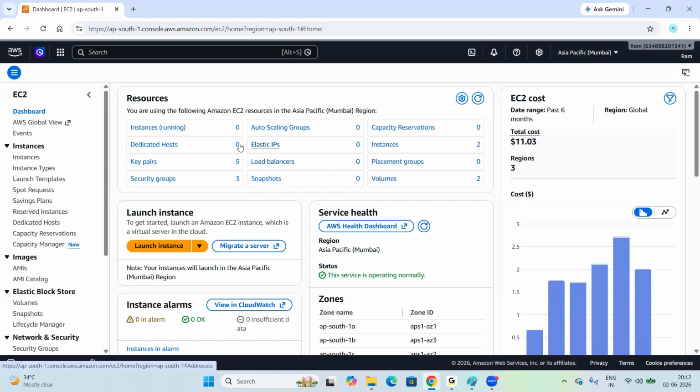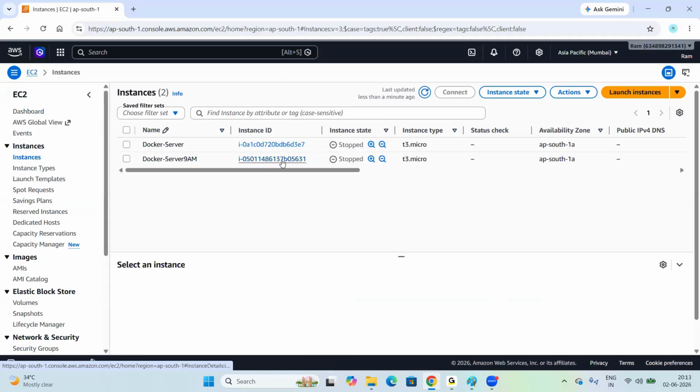We can check all the information here: how many servers are in running or stopped state, how many key pairs there are. What is a key pair? I'll explain that. Security groups, what is a security group? I'll explain. Okay. Now, once we open EC2, go to instances. There is an instances tab, right? Click on instances. These are the instances which are in stopped state. Stopped means shutdown state.